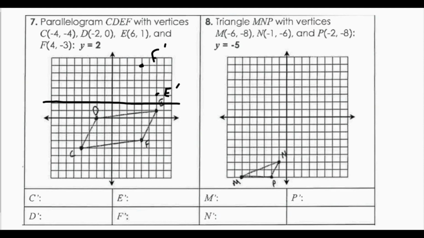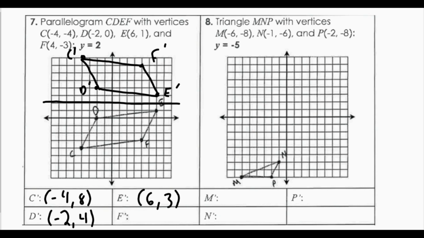D is 2 spaces away, so I'd have D prime here. And C is 6 spaces away, so I'd have C prime here. And then listing my coordinates, I'd have C prime of (-4, 8), E prime of (6, 3), D prime of (-2, 4), and F prime of (4, 7).